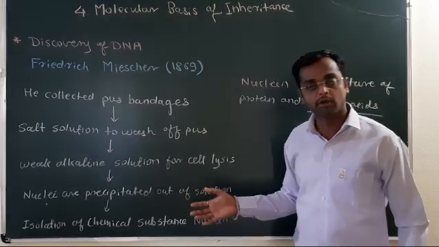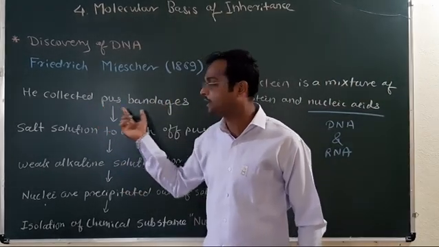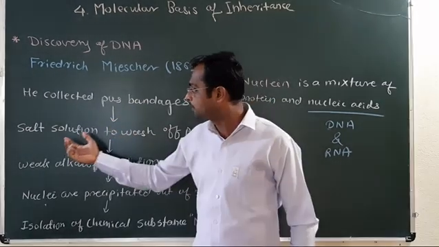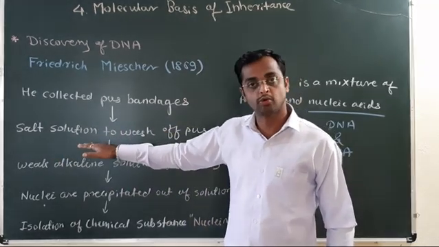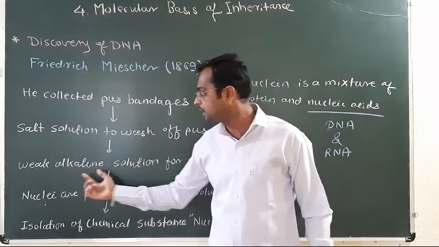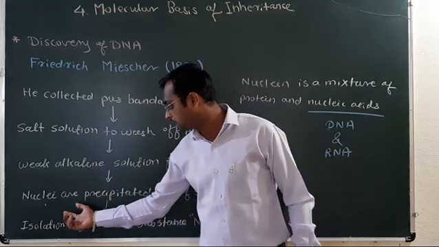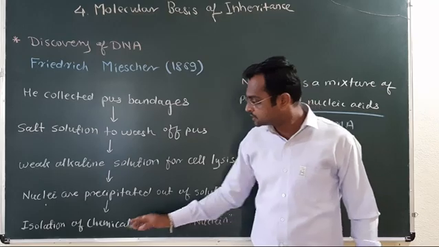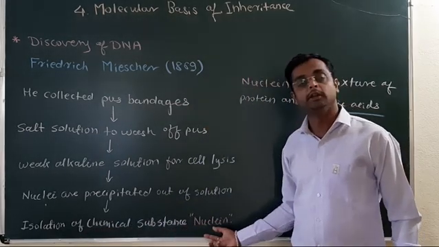Understood the discovery of DNA or the discovery of nuclein by Friedrich Miescher? First, he collected the bandages as a source of pus and pus cells. He washed off the bandages by using the salt solution. Then these cells are lysed, or broken down, by using the weak alkaline solution. After breakdown, the solution contains the precipitation of the nucleus, and this nucleus contains the specialized substance called nuclein.